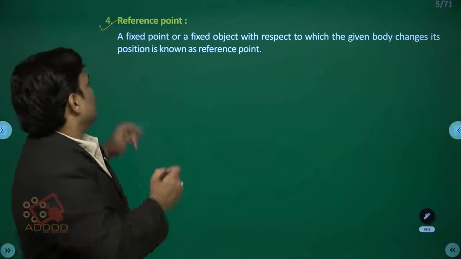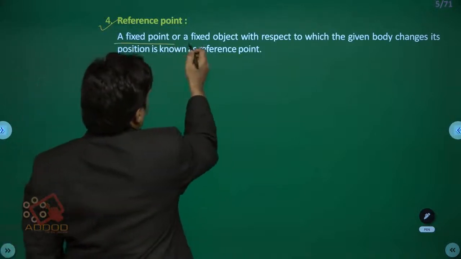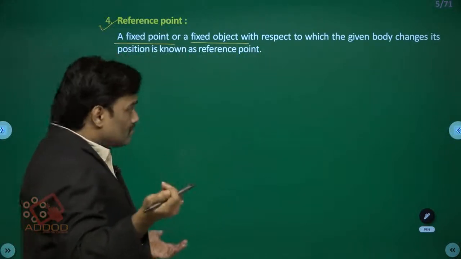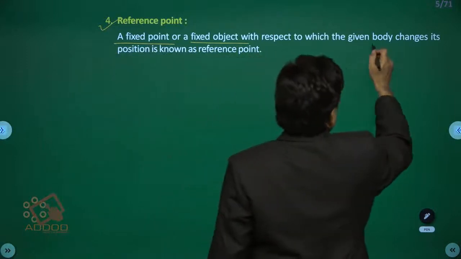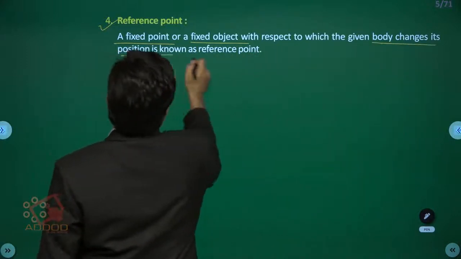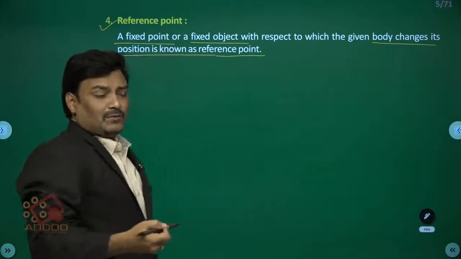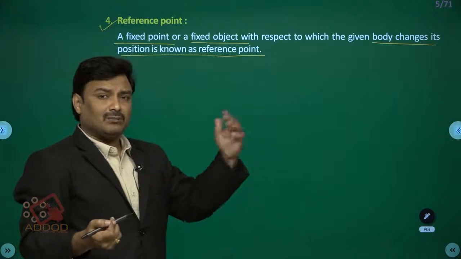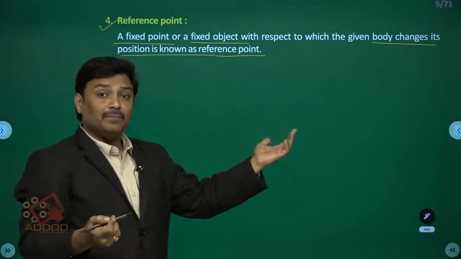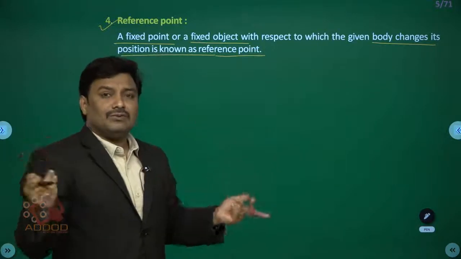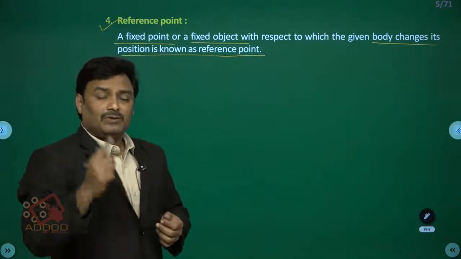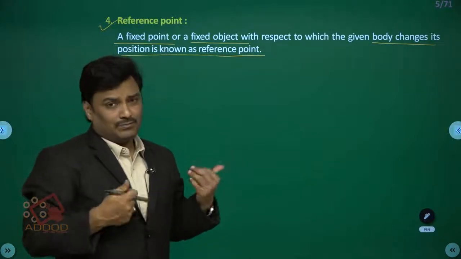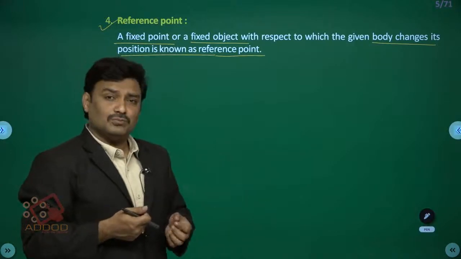A reference point can be a fixed point or a fixed object. What is the use of taking this fixed point or fixed object? It is so that, with respect to it, the given body changes its position. From the reference point I am at a 5 meter distance. After 5 seconds I may be at a 7 meter distance. After 10 more seconds I may be at a 20 meter distance. So this 5 meters, 10 meters, 20 meters is measured from the reference point or fixed object. It can give the change in position of me or any object which is in motion.